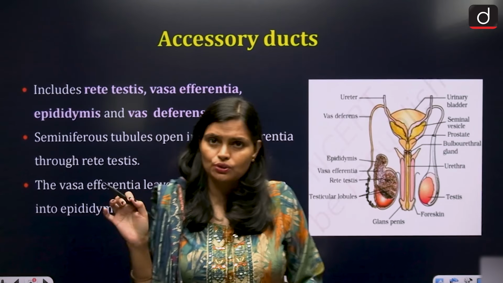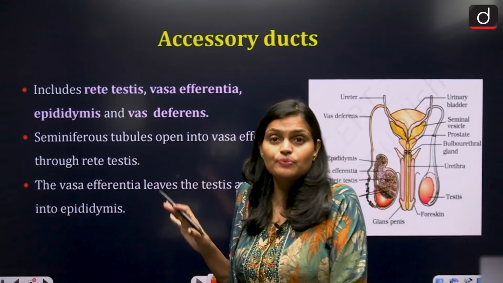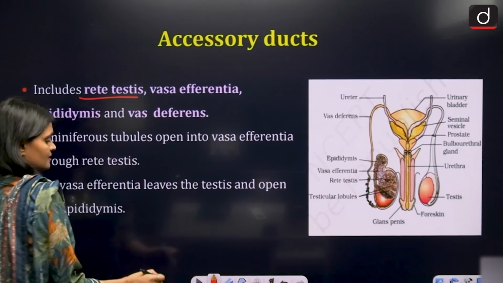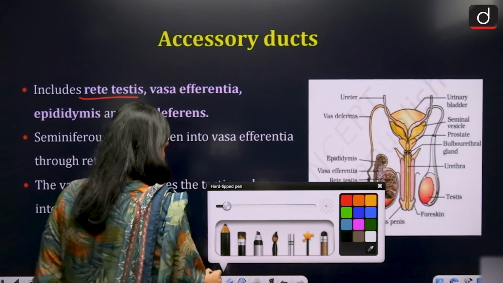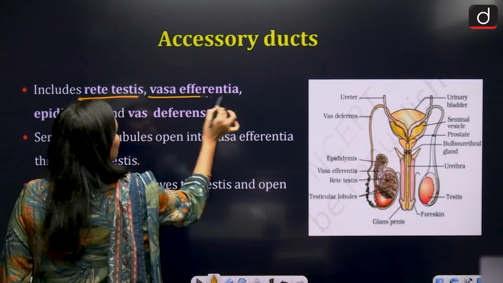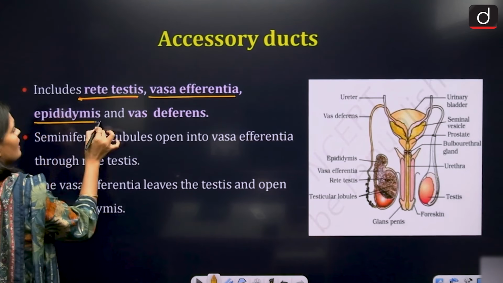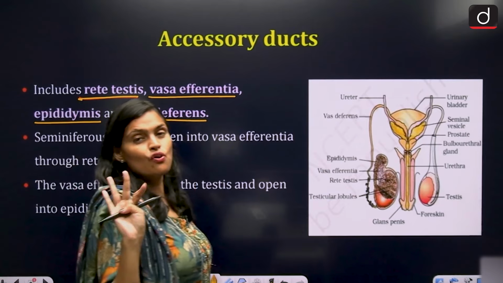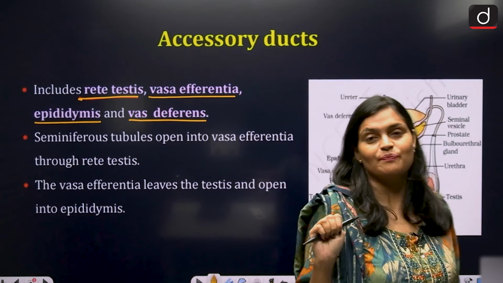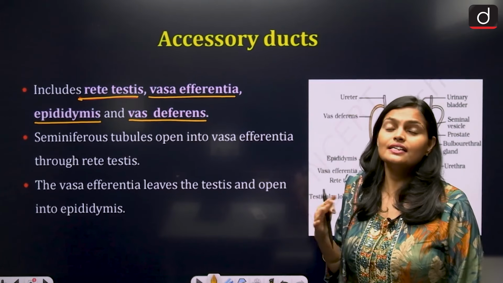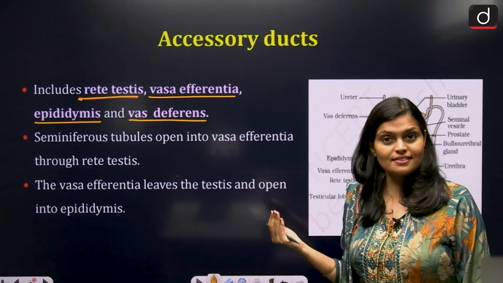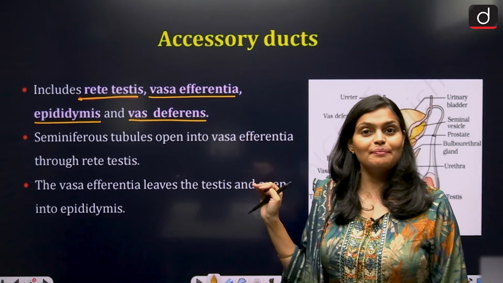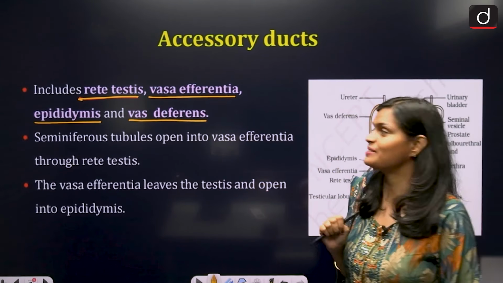Okay. So now, what are the accessory ducts we have in the male reproductive system? Rete testis, vasa efferentia, epididymis, and vas deferens. So these are the 4 accessory ducts the male reproductive system consists of. What are they? Rete testis, vasa efferentia, epididymis, and vas deferens.